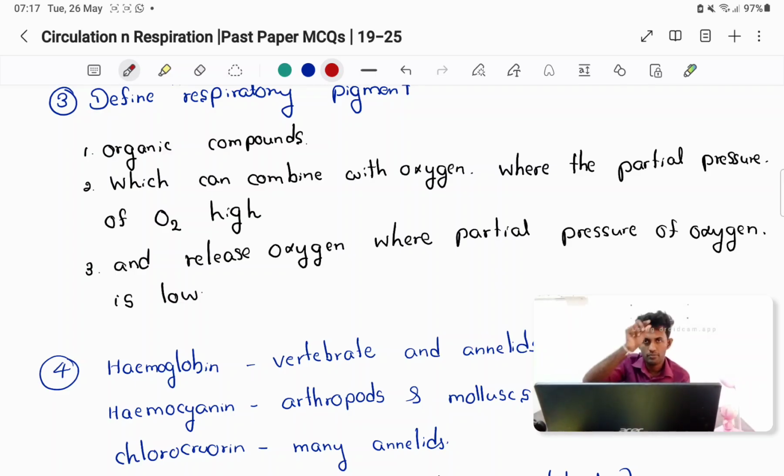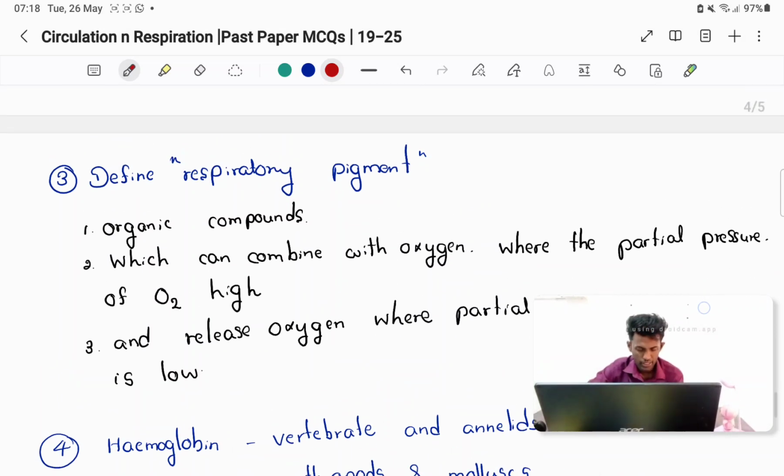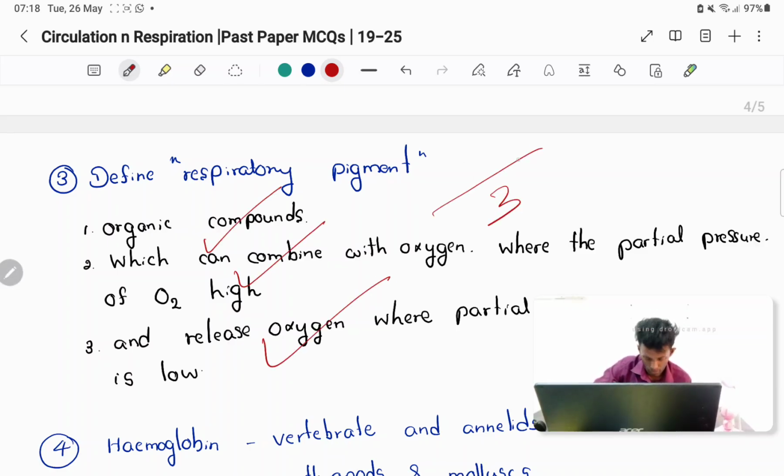Then oxyhemoglobin goes and the hemoglobin releases oxygen into the cells, from the capillaries to the cells. Then again hemoglobin goes back to the lungs, takes another oxygen molecule, and comes to the cellular level. That's how it happens. Right. So we know only hemoglobin. If you wrote all three points, give yourself marks.